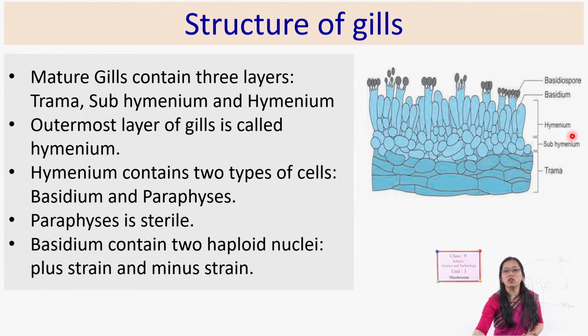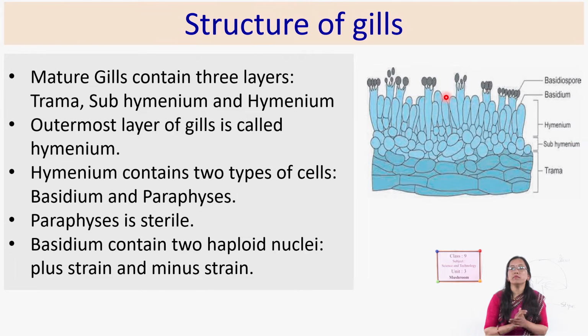This layer is called hymenium. So the internal structure of the gill is divided into three parts: the innermost one, stroma, the middle part, subhymenium, and the outermost, which has balloon-shaped cells, called hymenium.